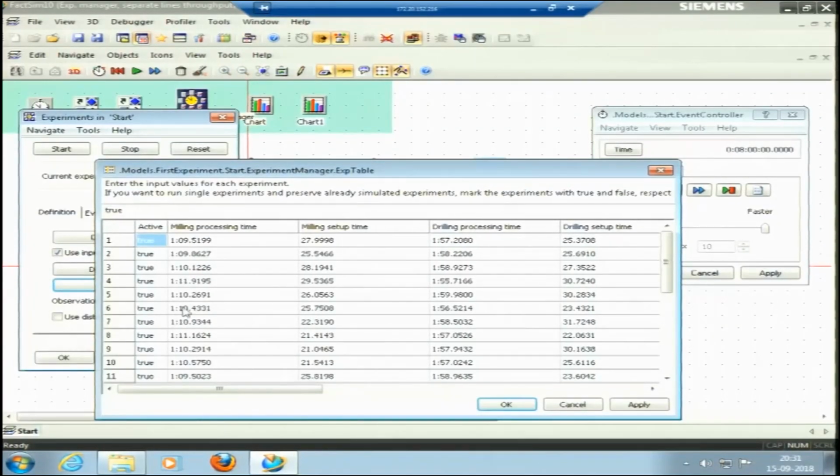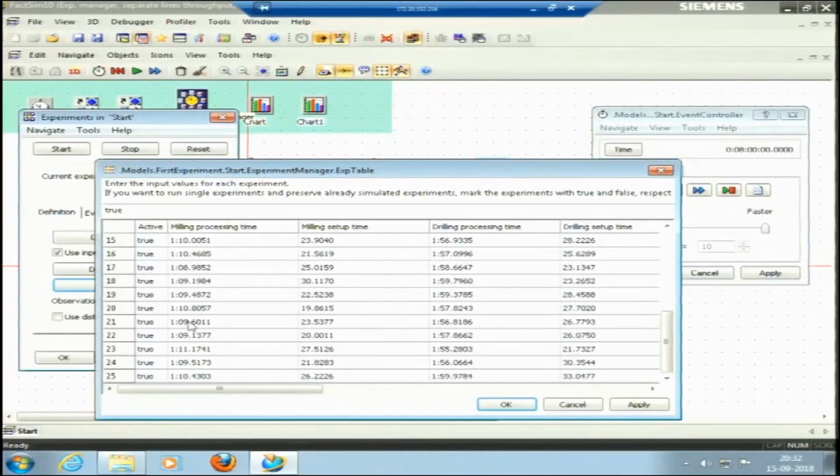The processing time is actually 59 seconds, and using a random number table or some random distribution, maybe a normal random distribution, we have selected the random times, and those random times are put here. 59 seconds was the mean, and these are the real random times: 70 seconds, 69, 1 minute 9 means 69, this is 70, 71. So, these are the random times. Okay, setup times are also random.